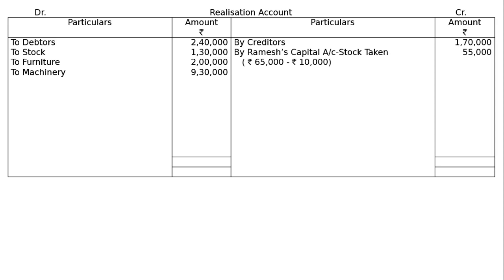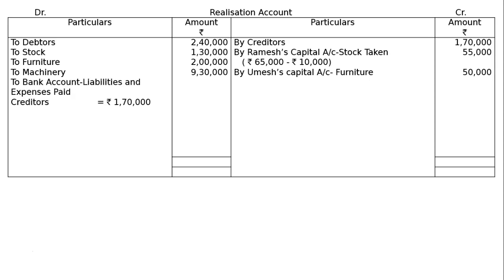Then debtors were realized at a discount of 5%. That is by Umesh's capital account, furniture taken. I have not taken this point now. B part. Furniture was taken over by Umesh at 50,000 and machinery sold for 4,50,000. By Umesh's capital account, furniture taken 50,000. Whatever is being taken will be taken in the credit side or realized in the credit side. What is to be paid is to be paid in the debit side. Then realization by bank account, liabilities and expenses paid.